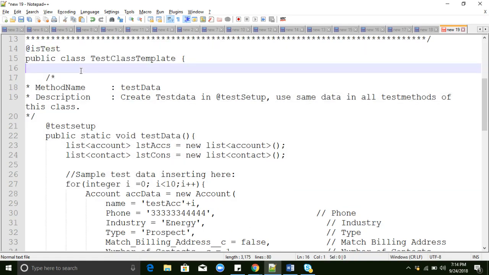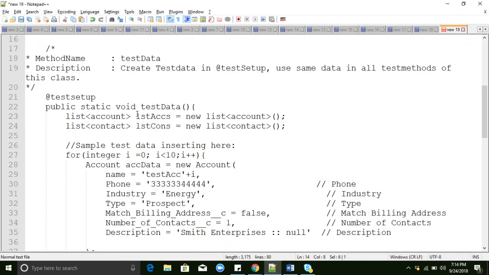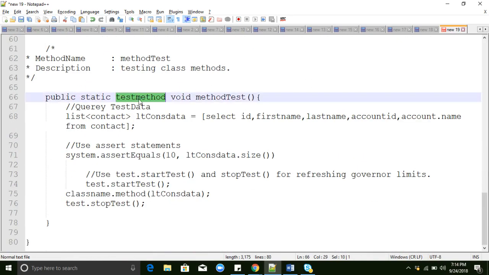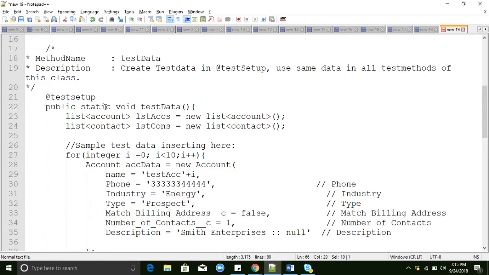To write a test class, first we need to write the isTest annotation, and we need to implement a test method. Here we can see we are using the testMethod keyword, and that's it. To write a test class, first we use the isTest annotation and then we write the test method. Here I have created a sample template.